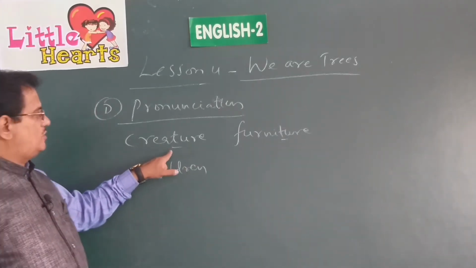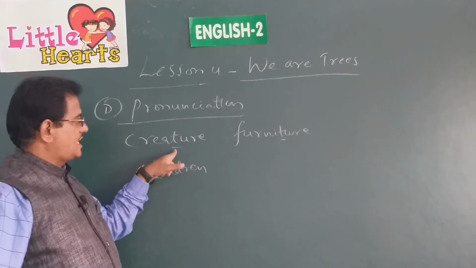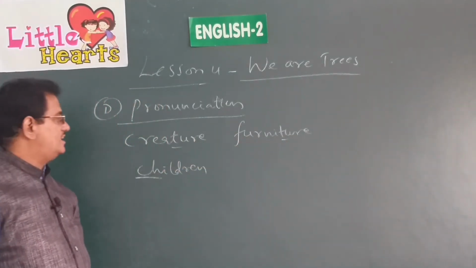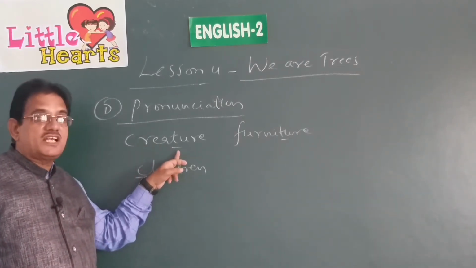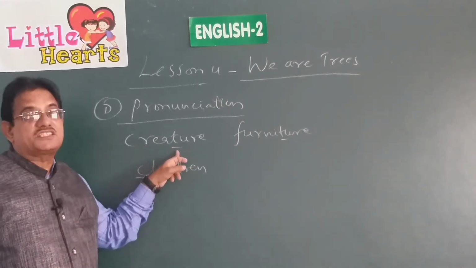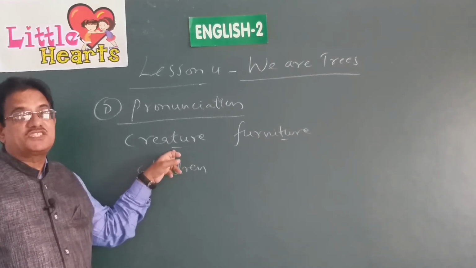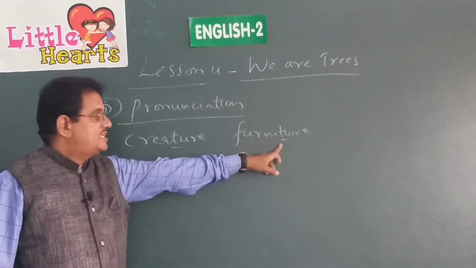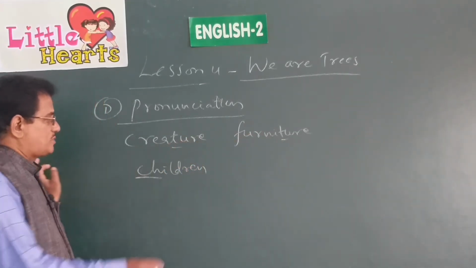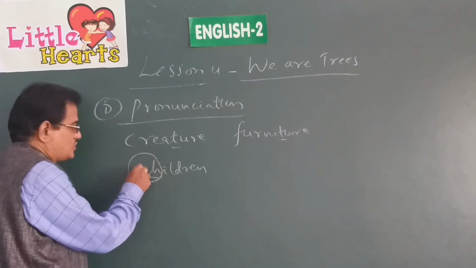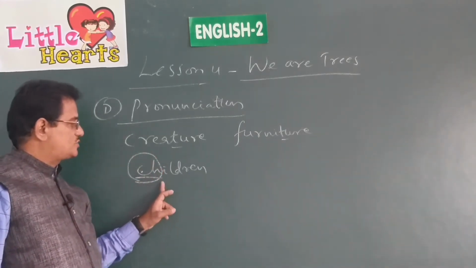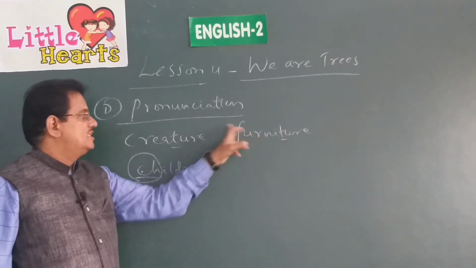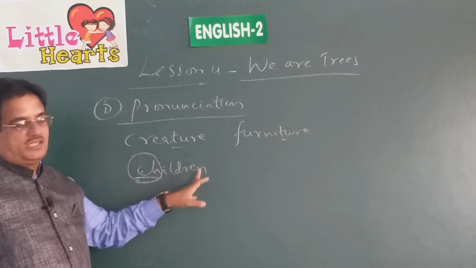In this, T is underlined, here also the letter T is underlined. But you see the pronunciation there, creature. How is it pronounced? The T is pronounced not as T here. The T is pronounced as cha. See, creature. In the same way, furniture. So in these two words, T is pronounced as CH, just like the letters CH in this word, children. In these two words, T is pronounced the same way, furniture, creature.